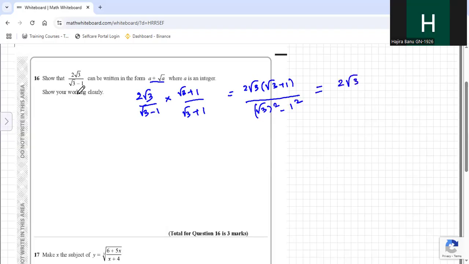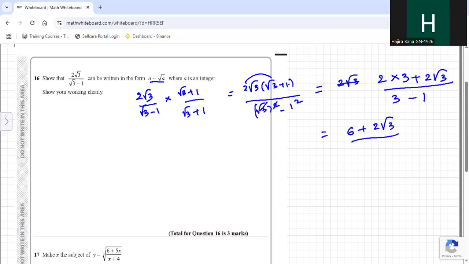2 root 3 into root 3. 2 root 3 into root 3 becomes 2 into 3 plus 2 root 3 into 1, which will become 2 root 3, divided by root 3 square, the root gets cancelled, 3 minus 1 square is 1. So it is 6 plus 2 root 3 divided by 3 minus 1, which is 2.